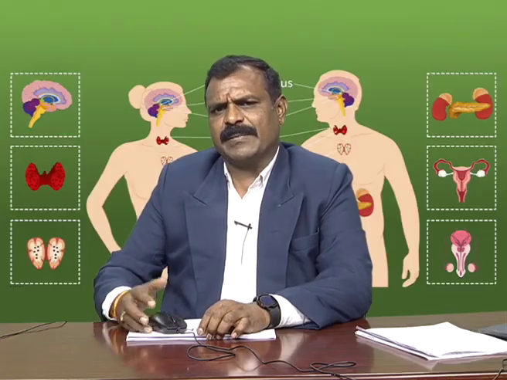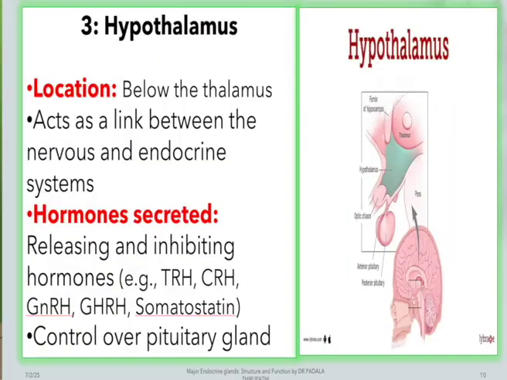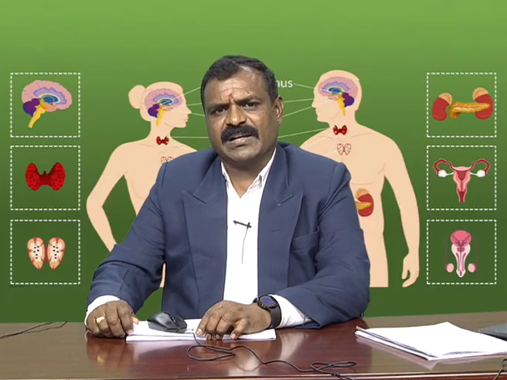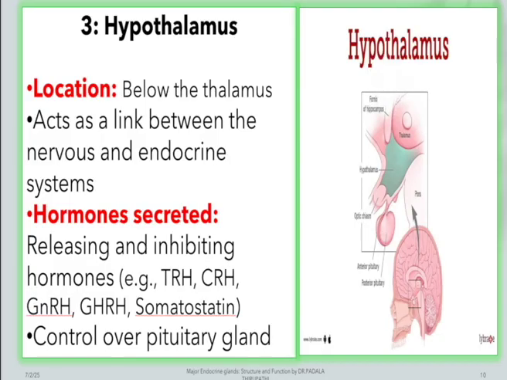The next important endocrine gland is the hypothalamus. It is located below the thalamus in the human brain. It acts as a link between the nervous system and the endocrine system. The hypothalamus secretes releasing and inhibiting hormones, such as TRH and somatostatin, and controls the pituitary gland.